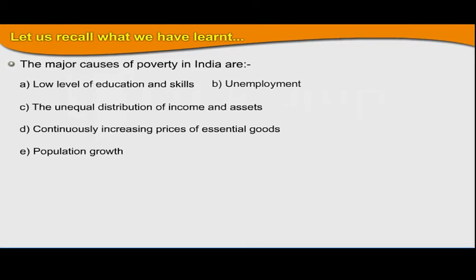Vicious circle of poverty refers to the circular constellations that keep a poor country always in the state of poverty.